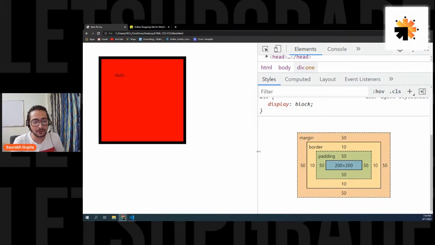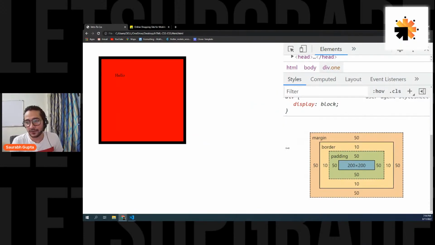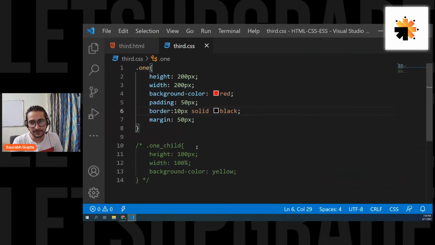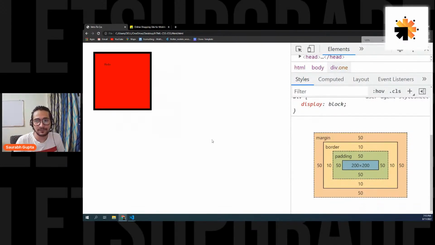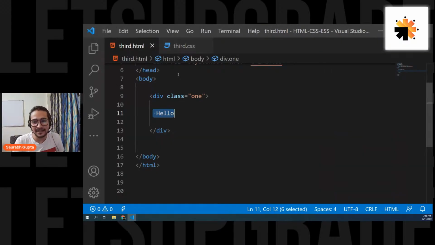Now, one more thing that I want to teach you here. Everyone please focus. Let me zoom it out again because it's zoomed a lot. Now, you can see I have a lot of gap here, in the right side. That means any element with height 100 and width 100 can come in there. Everyone please focus. Let's try to do it.